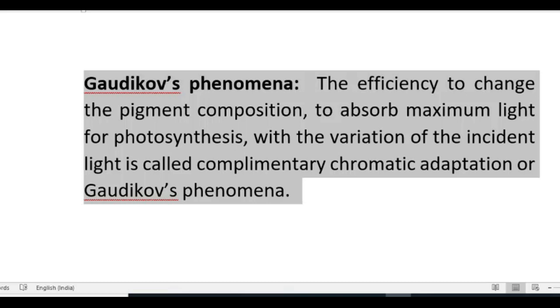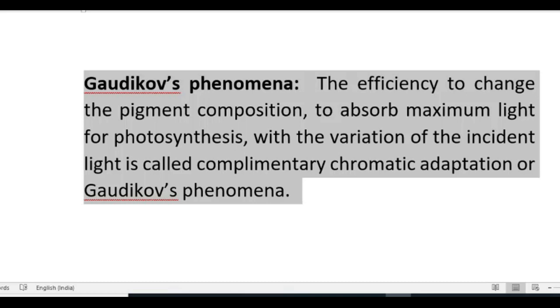The efficiency to change the pigment composition to absorb maximum light for photosynthesis with the variation of incident light is called complementary chromatic adaptation or Gaudichaud's phenomenon.